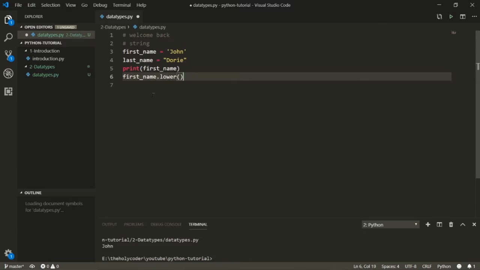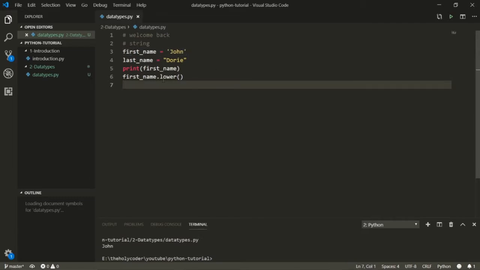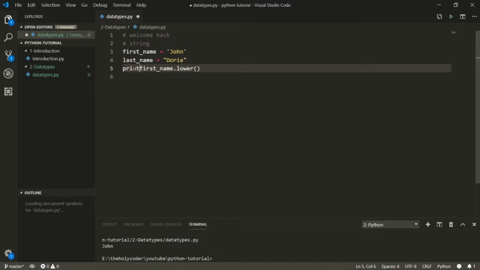I'm going to explain classes and how they work later in the video, but this is how you access a method on a string. This will lowercase all the letters in John, and you can print this right here, and it'll print everything in lowercase. There's another method called upper, and if you do this, it'll print everything in uppercase, as shown here.